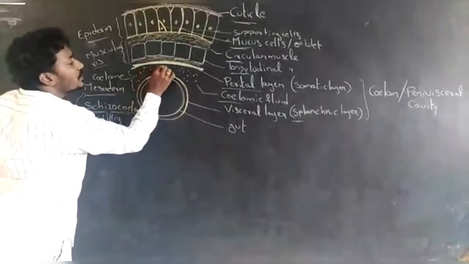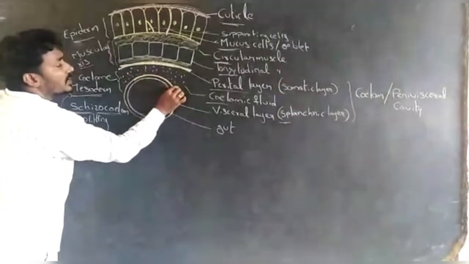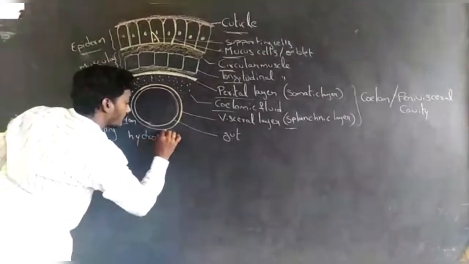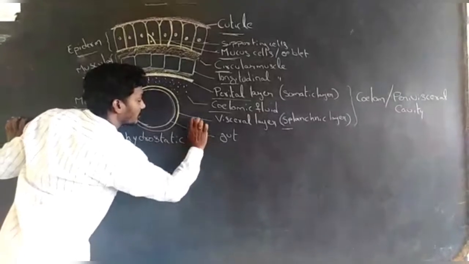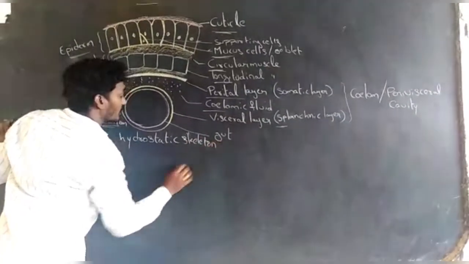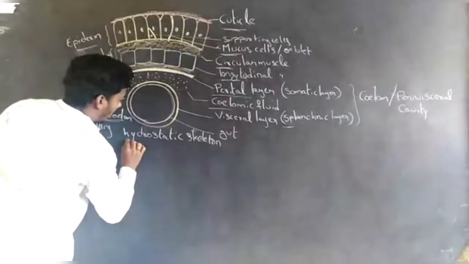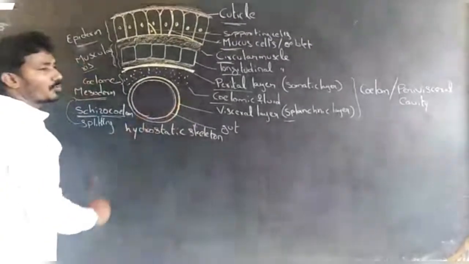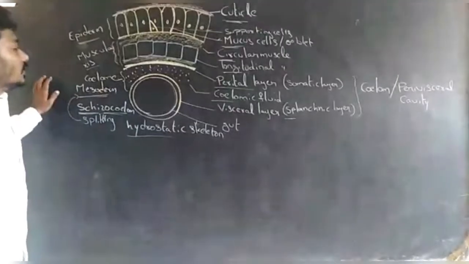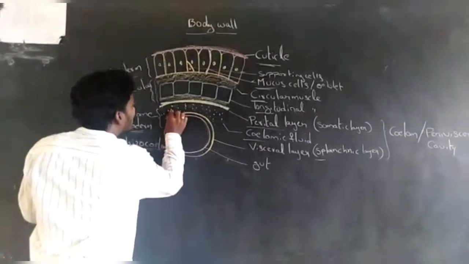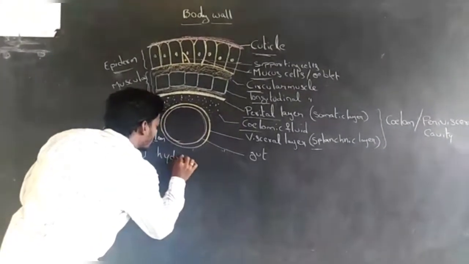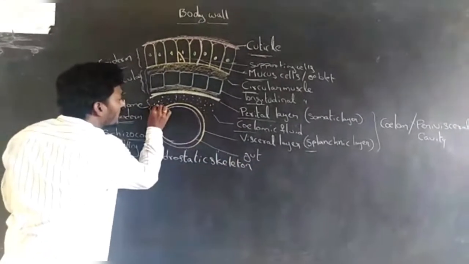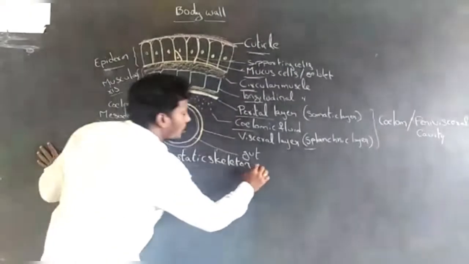The coelom contains coelomic fluid. This coelomic fluid acts as a hydrostatic skeleton during locomotion.